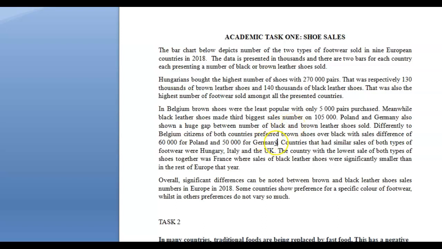Okay. So up to here, you're talking about countries that had really big differences. And then all of a sudden, you go to countries that had small differences, but you didn't really give us any data here. Okay. So this might not have been the best way to organize your paragraphs.